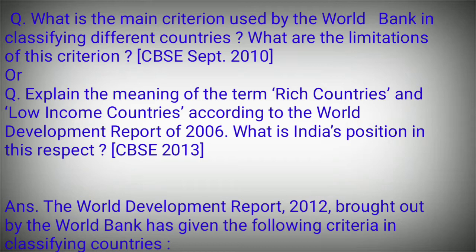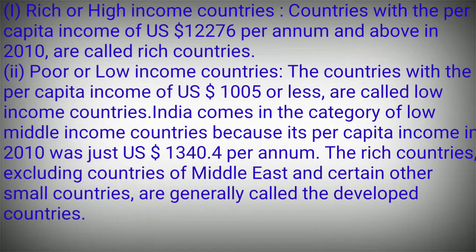The answer is, the World Development Report 2012 brought out by the World Bank gave the following criteria in classifying countries. Rich or high income countries: countries with a per capita income of $12,276 per annum and above in 2010 are called rich countries.